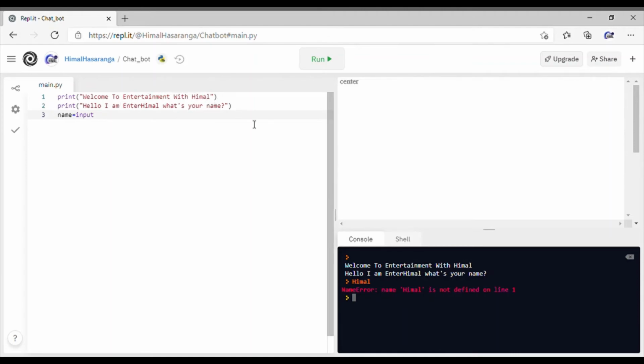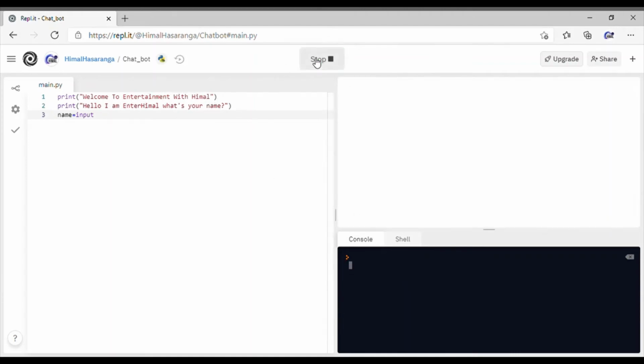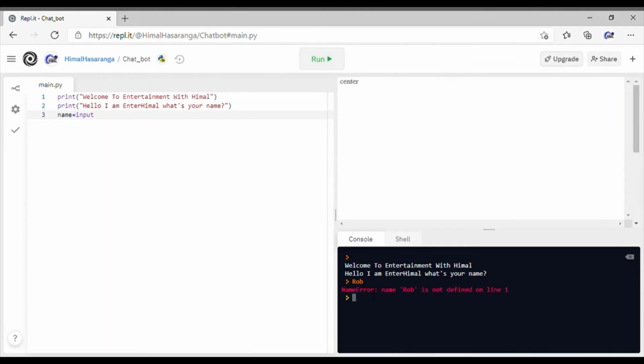Let's just type another name in. Okay, let's just type another name. Let's just type Rob. Now you see that? That's another mistake. You should be really careful when you're typing this in, because it can mess up so hard.